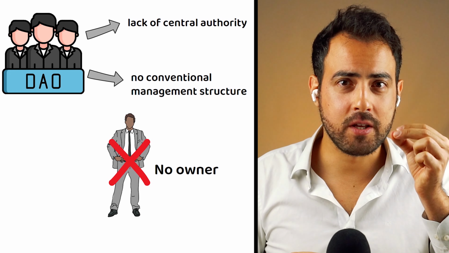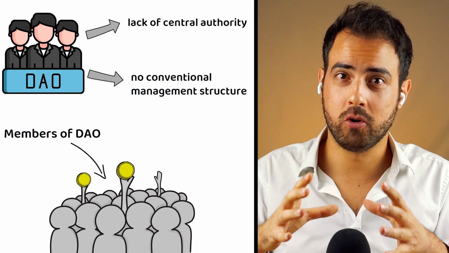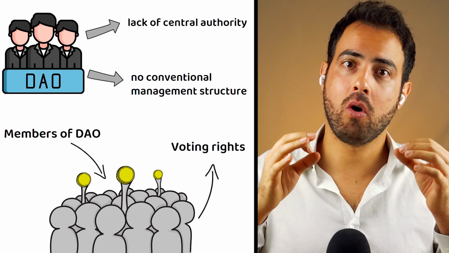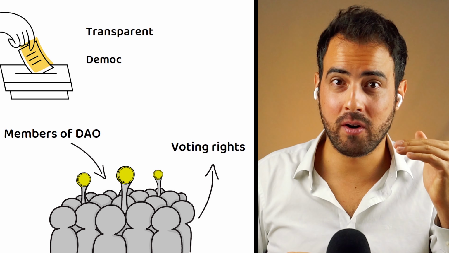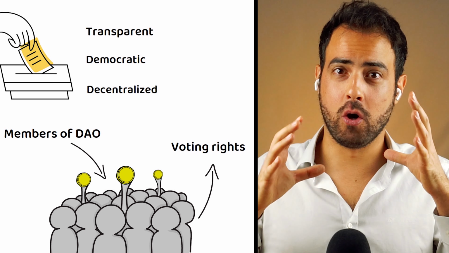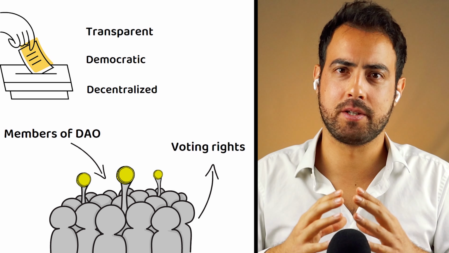The members of the organization are usually the token holders of the DAO, who have voting rights to make decisions regarding the direction and operations of the organization. The decisions are made through a transparent, democratic, and decentralized voting process, which ensures that the organization's decisions are made in the best interest of its members.